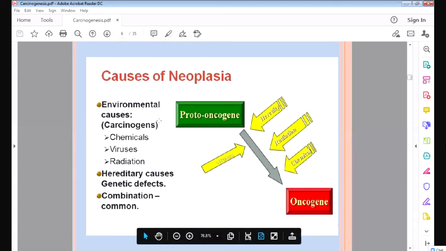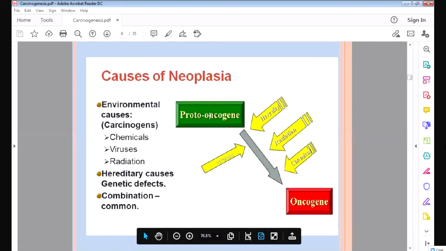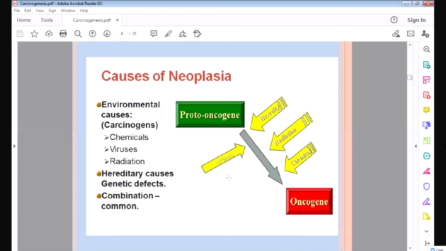So all this, what will it do? It will convert proto-oncogene into oncogene. Proto-oncogene means the gene that promotes growth. Oncogene means when this gene is damaged and excessively activated, it is called oncogene. And this oncogene will cause excessive proliferation, excessive multiplication of the cells, and it will cause cancer. So the proto-oncogene will be converted into oncogene by radiation, chemicals, viruses.